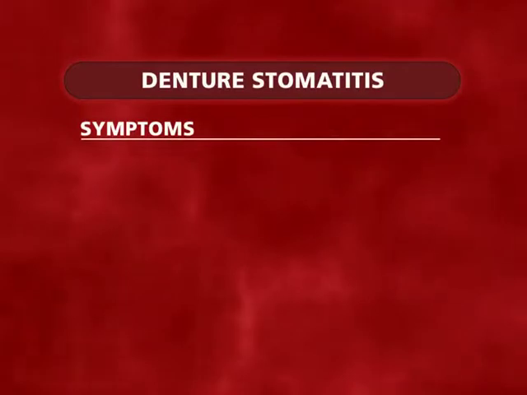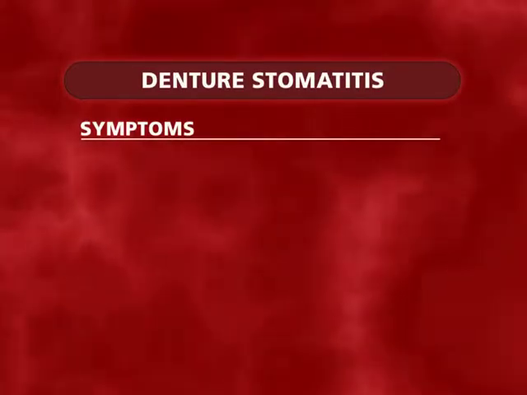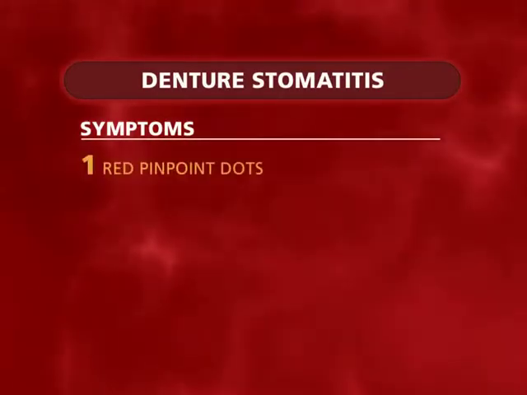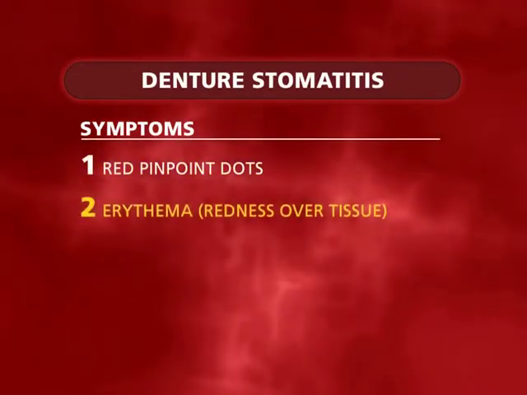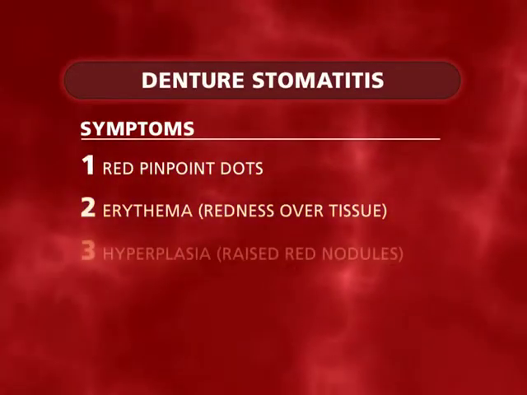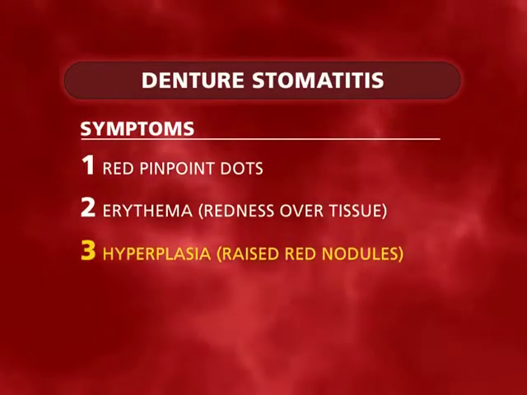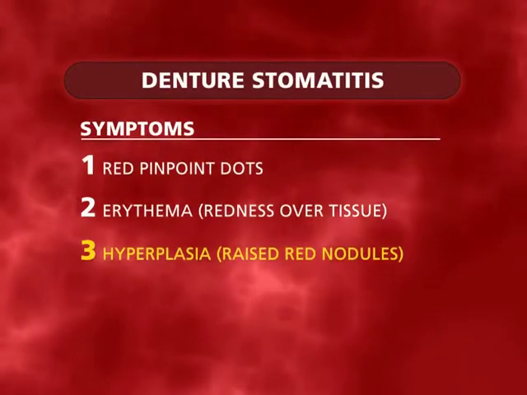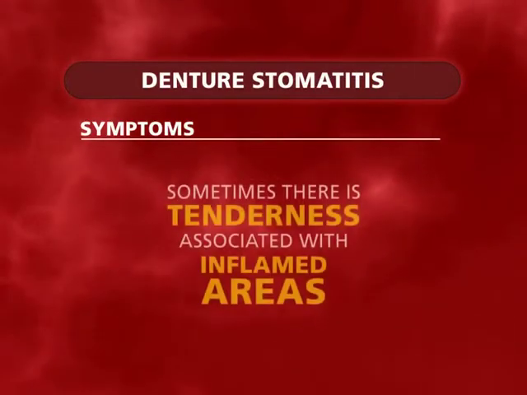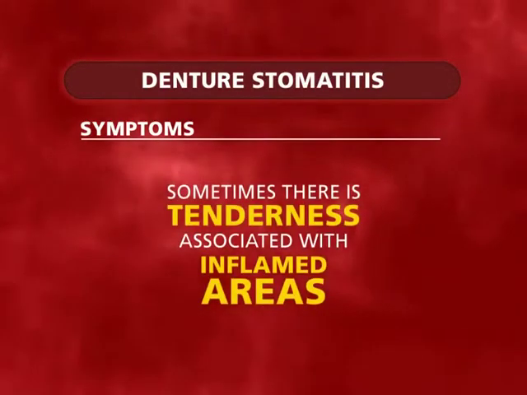Symptoms. There are 3 stages to denture stomatitis. The first stage presents as red pinpoint dots on the palate. This progresses to erythema. And finally, hyperplasia, which is noted by red nodules appearing where the denture would sit on the palate. Sometimes there is tenderness associated with inflamed areas.